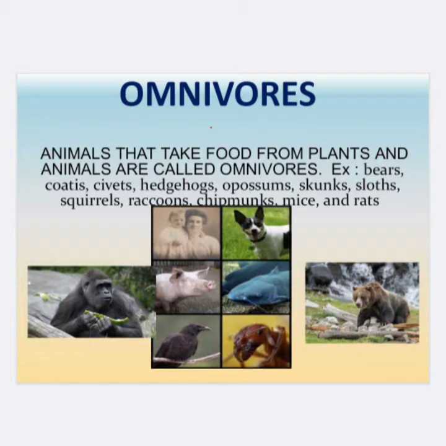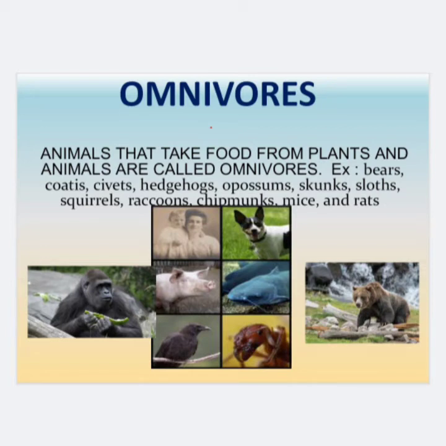Omnivores, animals that take food from plants and animals, are called omnivores. Dear students, we have discussed the third group over in that box about both. Both means about the animals that eat both plants and animals, right? So the animals that eat both plants and animals are known as omnivores.